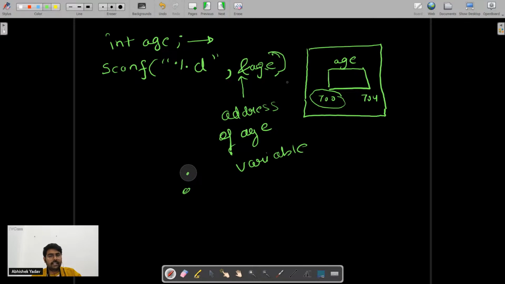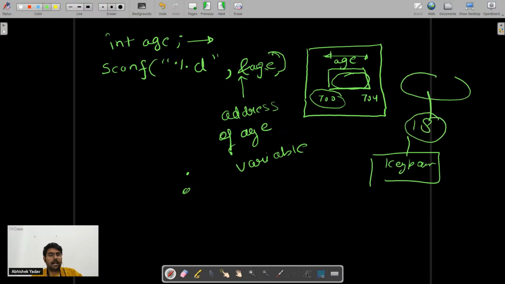Since I know I have to insert the data in 4 bytes, it will take these 4 bytes, and inside these 4 bytes it will insert the data in binary format. Let's assume from the keyboard I am taking input as 18. This 18 will be converted to binary format, and after that it will get stored inside the variable age. So in order to do that, I have to pass the address of age, that is the starting address of age, and this & symbol is representing the address.